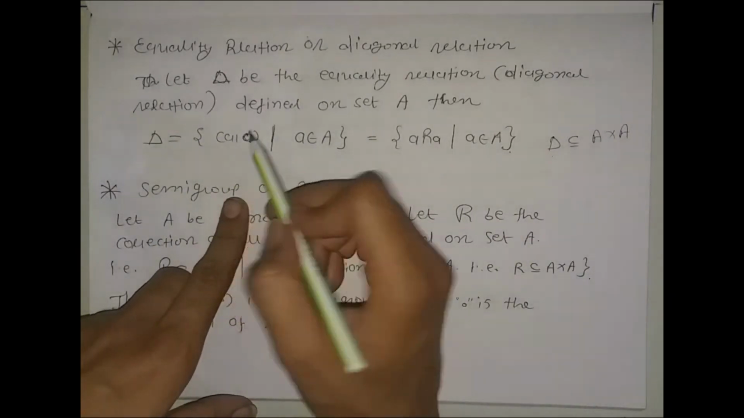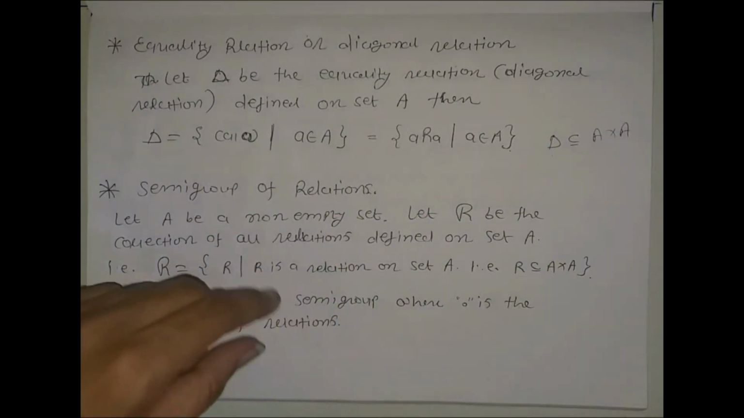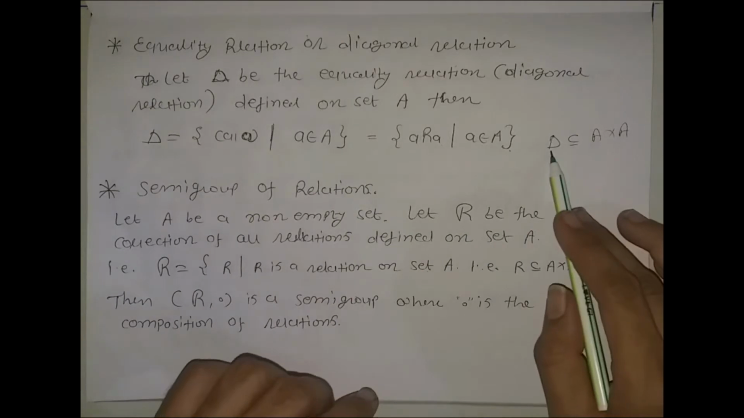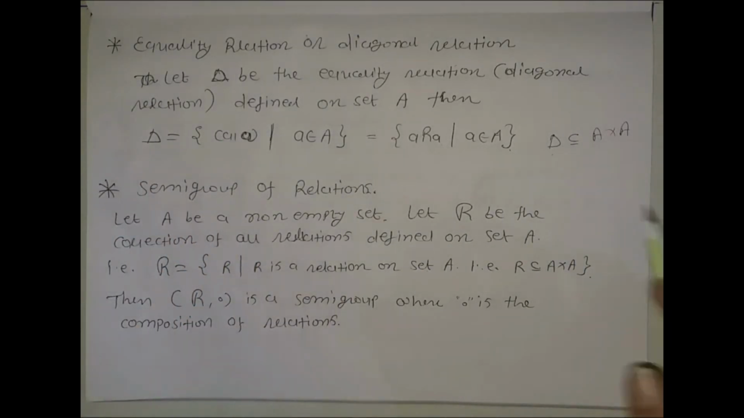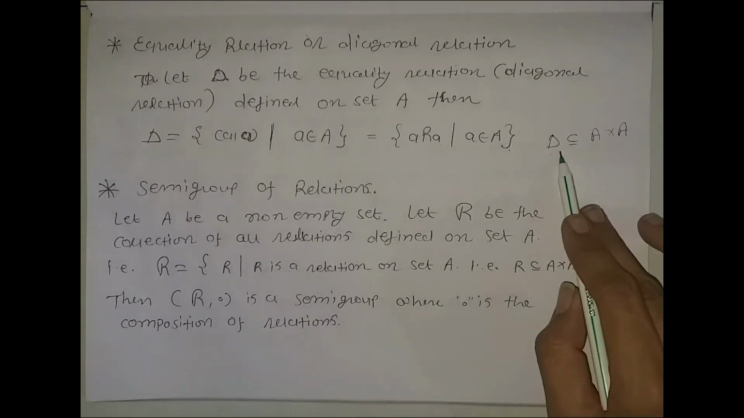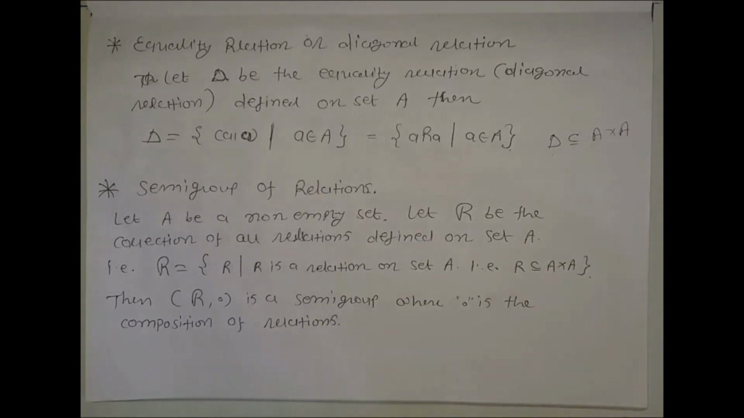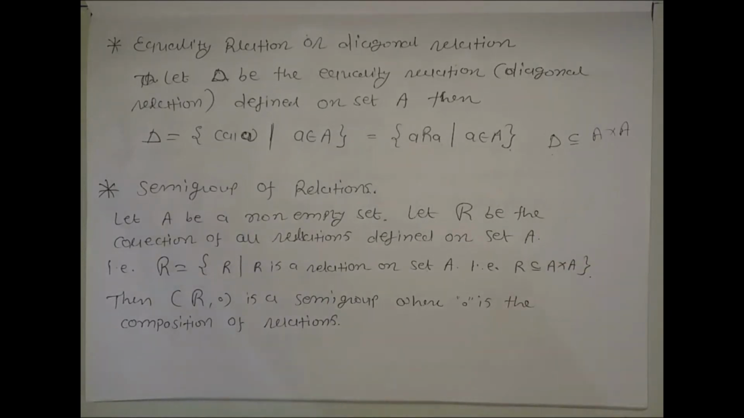First and second elements are both the same, that is, a is related with a. Delta consists of all the ordered pairs (a, a), which is a subset of A cross A, and this delta is called the diagonal relation or the equality relation. We will use this delta as the identity element. So now, the semigroup of relations.